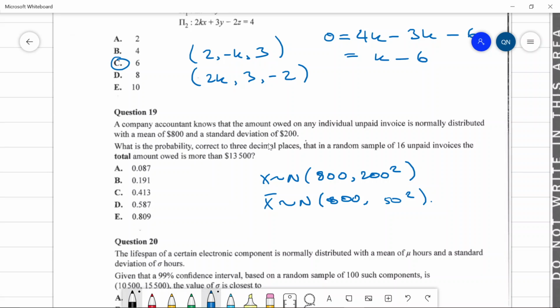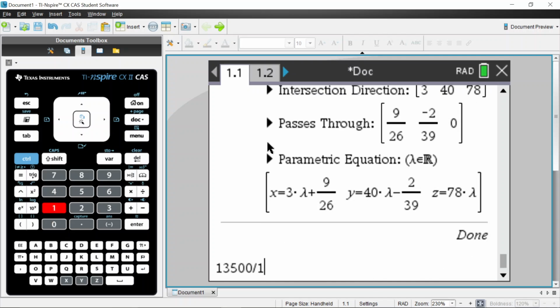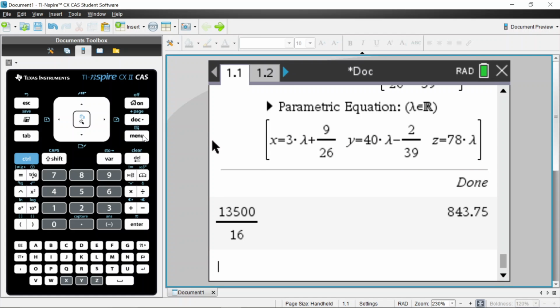And we want the probability that the total, the sum of all the random variables, is greater than 13500. That is the same as the probability that the mean is greater than this number divided by 16. Right, because if you divide both sides by 16, the left-hand side reduces to the mean. So what's 13500 divided by 16? Let's find out. It's going to be 843.75.